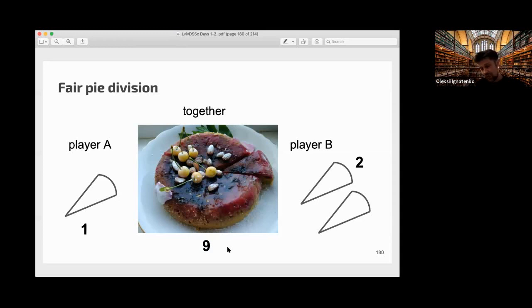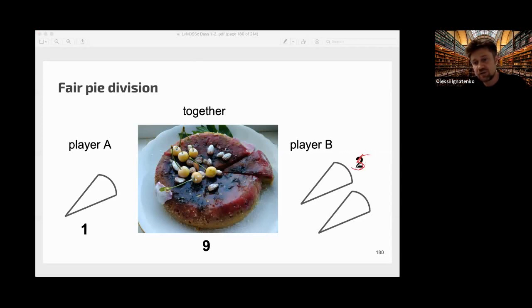Well, they can propose, for example, equal division, or they can propose proportional division. But equal and proportional division have a problem. For example, suppose that player B can make alone not 2, but 5 shares. If they propose equal division, then in cooperation he will get fewer shares than he can produce alone.